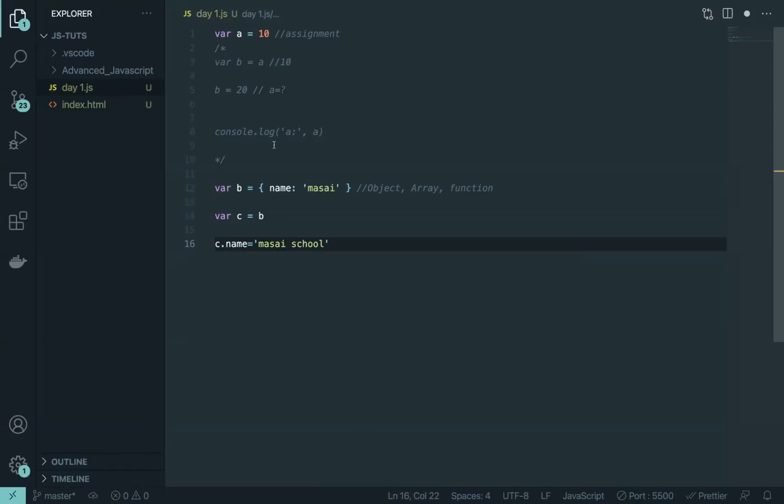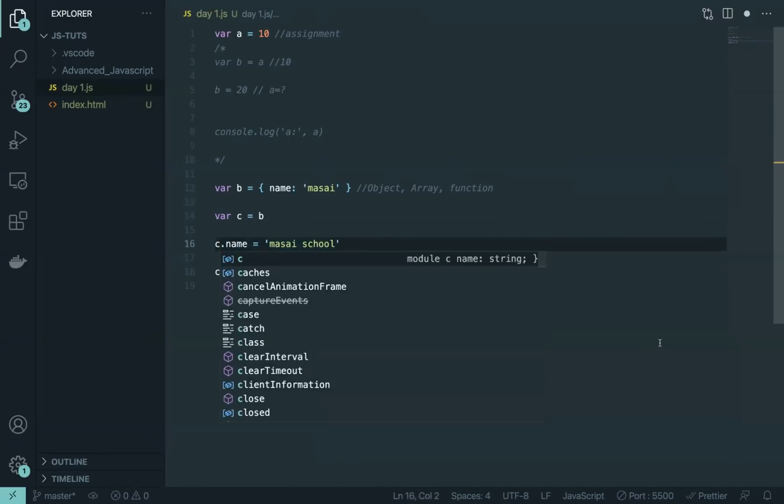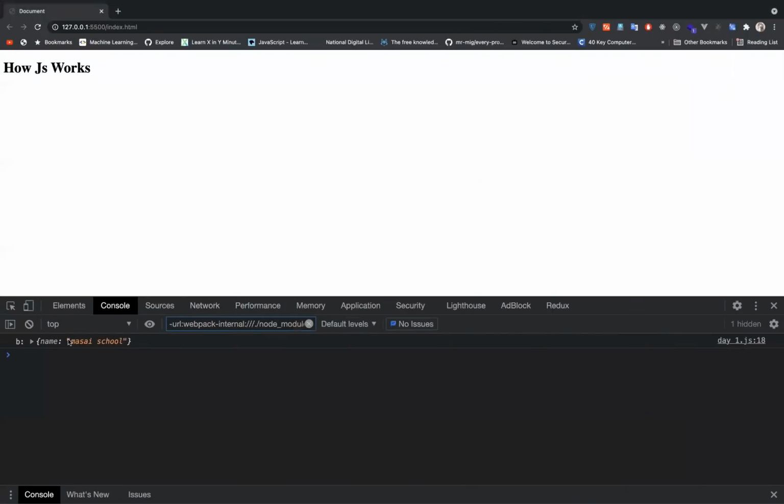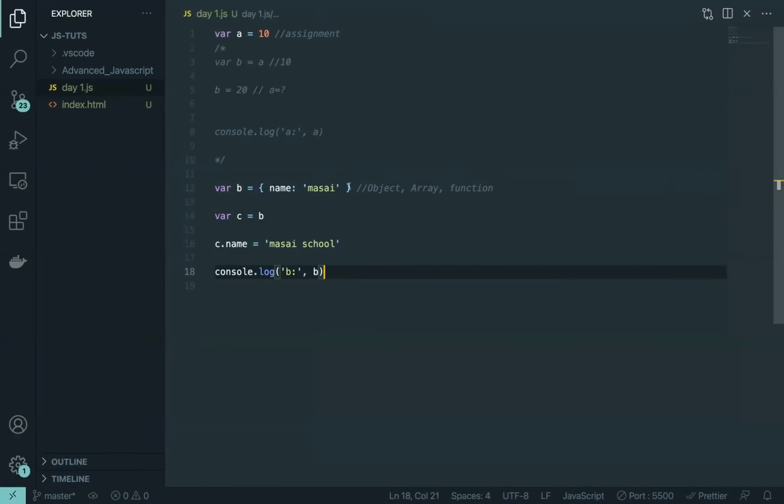And all I want to do now is check if there is any change in the original variable. The original variable is b, whose value is getting copied to c, and then we are changing c. Remember, we are not changing b, we are changing c. So that means b shouldn't get changed at all. But if I go there, you can see there is a change in Masai School. Sorry, a change in the object b, our original object.